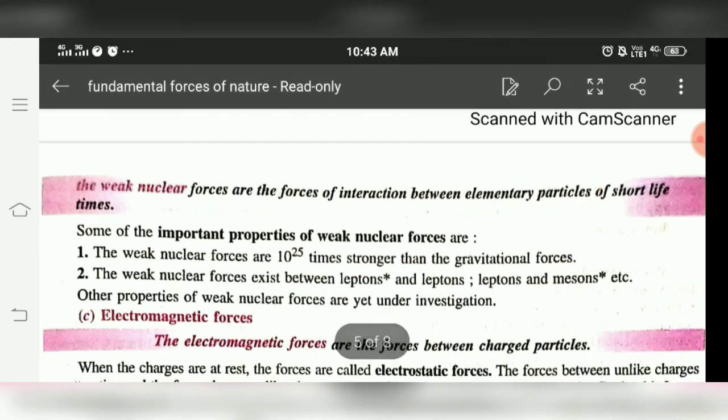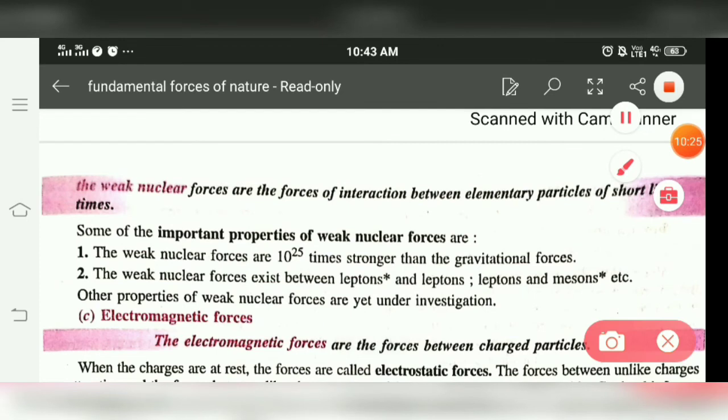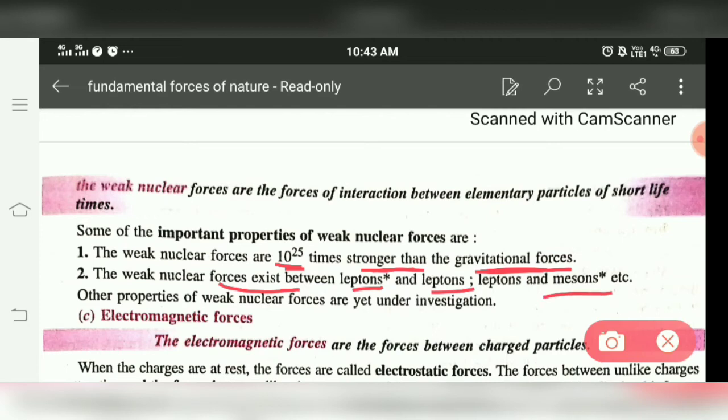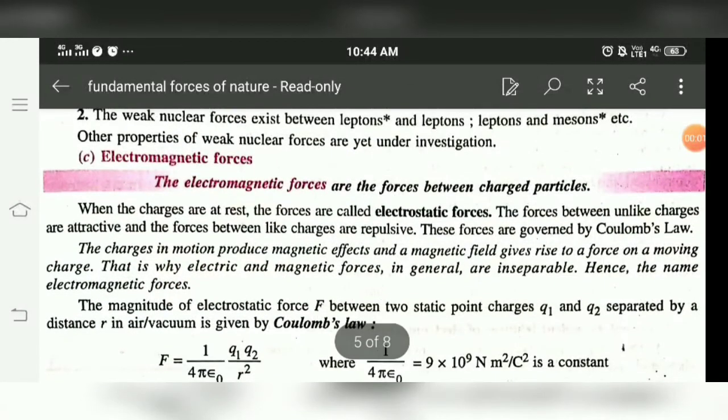An important feature of this force, the first important feature, is that it is 10 raised to power 25 times stronger than gravitational force. It is stronger than gravitational force. Second point, the particle of exchange for this is leptons, mesons and so on. So these forces act between leptons and mesons. If we just talk about the particle of exchange, that is simply pi positive, pi negative or pi naught meson. Next is electromagnetic forces.